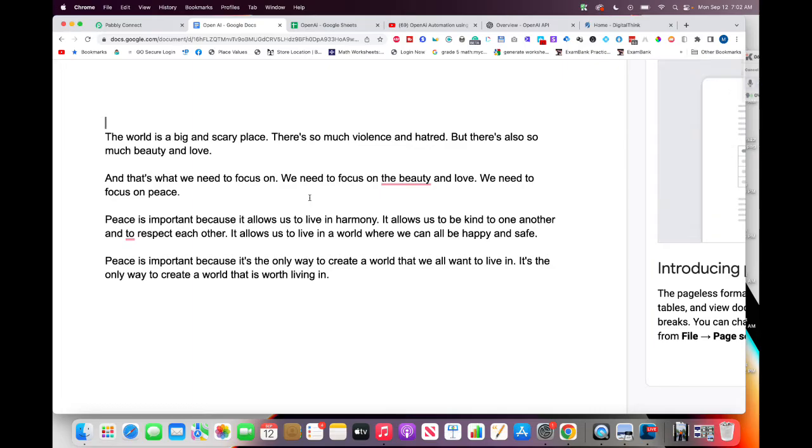Peace is important because it allows us to live in harmony. It allows us to be kind to one another and to respect each other. It allows us to live in a world where we can all be happy and safe. Peace is important because it's the only way to create a world that we all want to live in. It is the only way to create a world that's worth living.